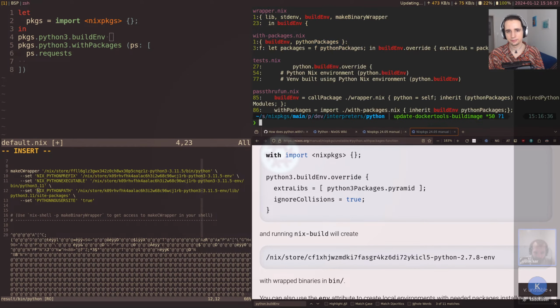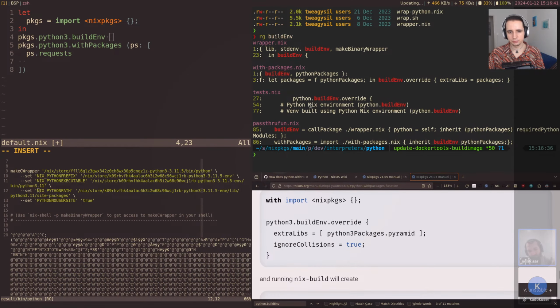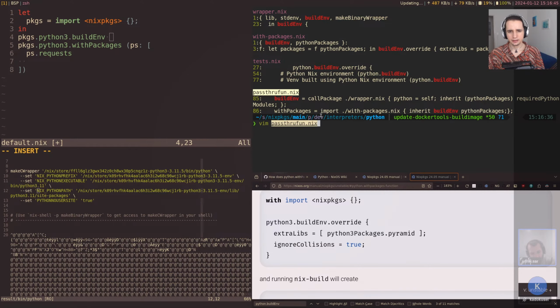Here, this sounds pretty irrelevant. buildEnv, so the Python ecosystem is a bit weird because you have everything kind of nested under the Python attribute itself. In other parts of Nix packages, you don't really have that.